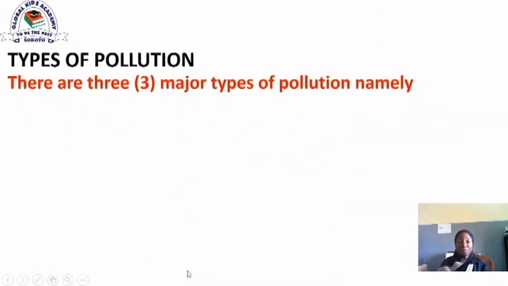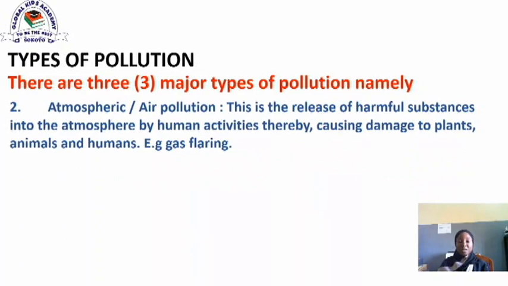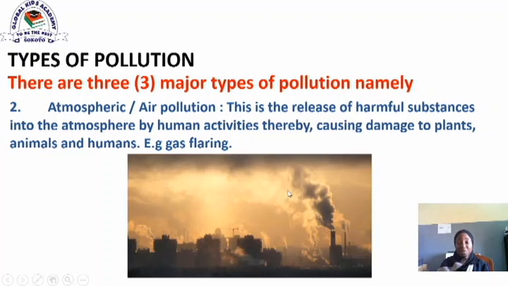Another form of pollution is the atmospheric or the air pollution. This is the release of harmful substances into the atmosphere by human activities, thereby causing damage to plants, animals, and humans, e.g., gas flaring. Look at the picture below. Here are gases being released in the air. So all these gases are form of contaminants. When they are being inhaled, they can cause damage to some vital organs in the body.